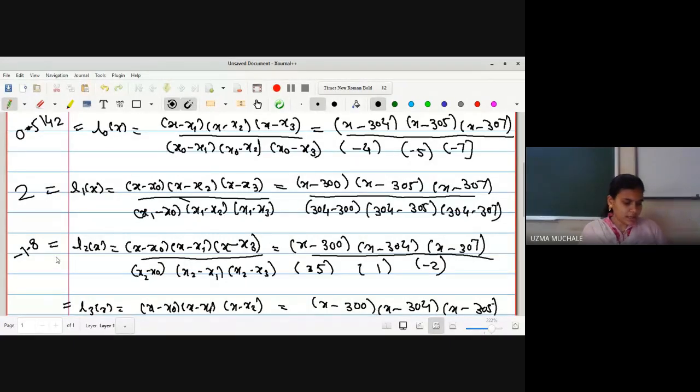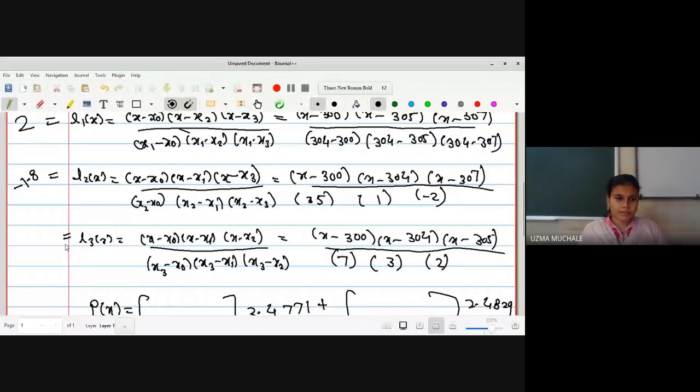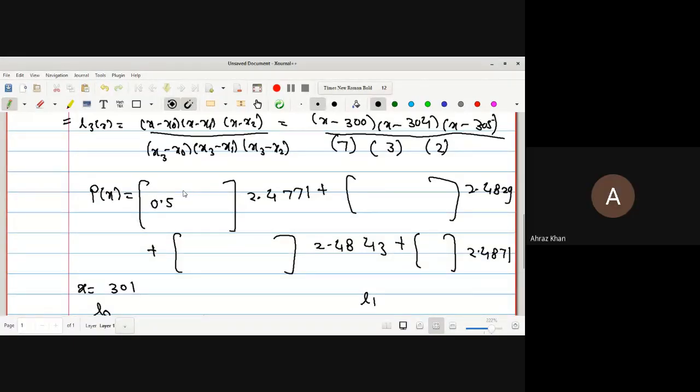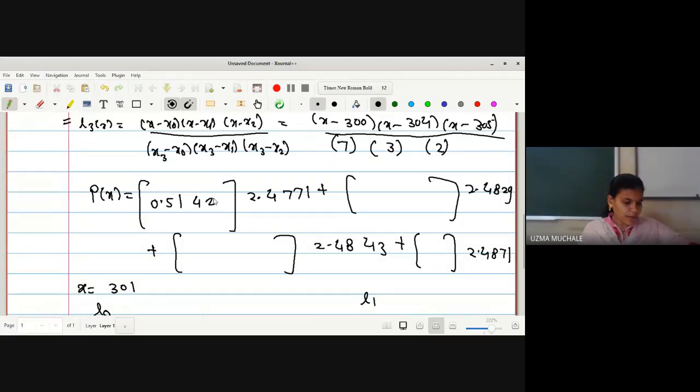Similarly, you can tell the value of L3. Ma'am, L3 of x is 0.2857. Correct.